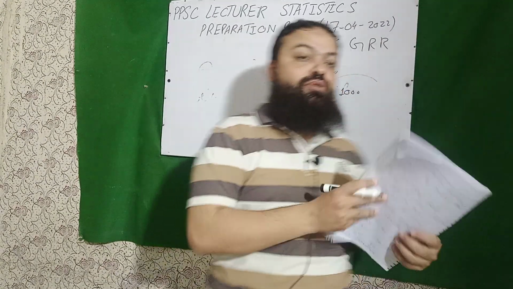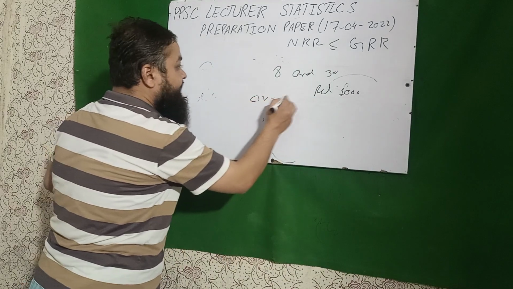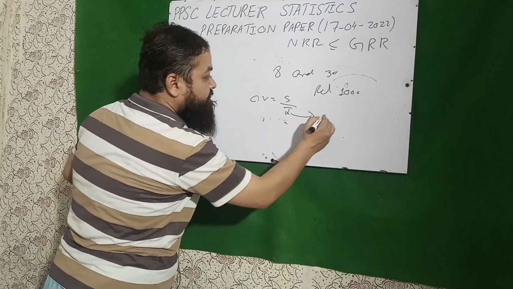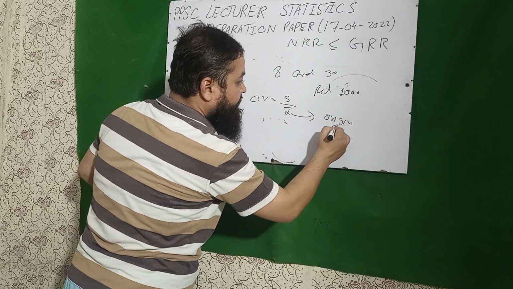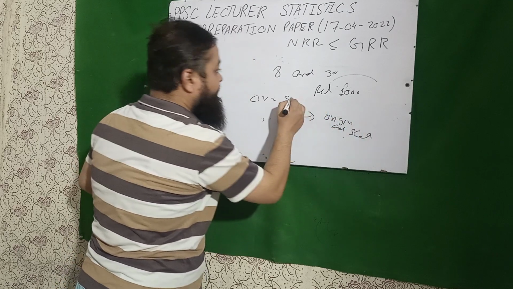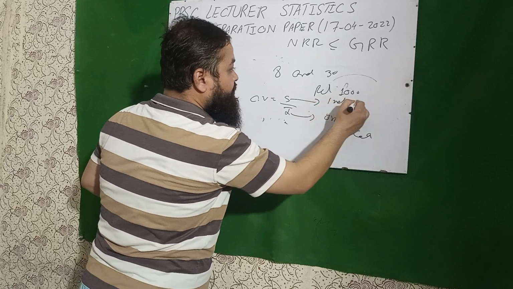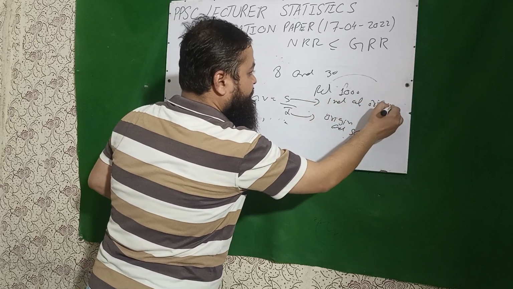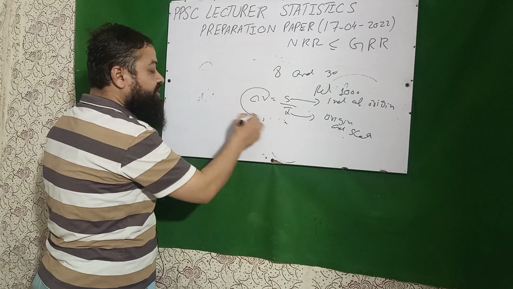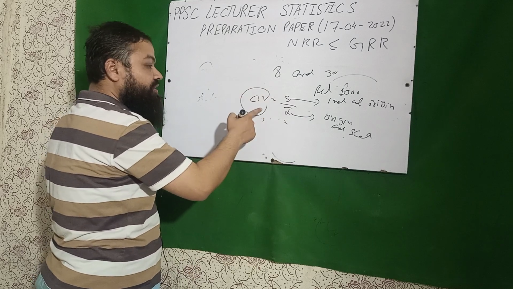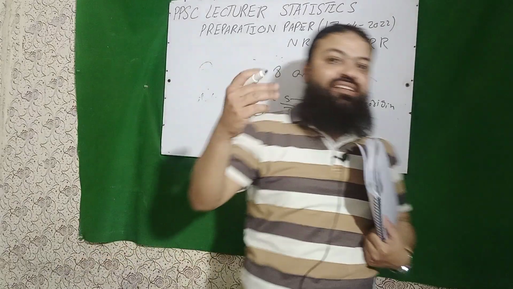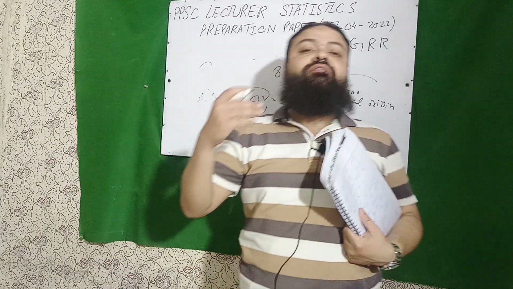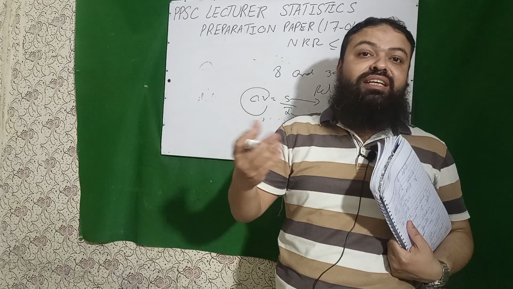Next question is coefficient of variation is independent of, dear students, coefficient of variation is S over X bar. It is dependent upon origin and scale, and S is independent of origin. So coefficient of variation is independent of origin, independent of scale but not origin, and coefficient of variation increases. It increases when we have the increase in the constant.